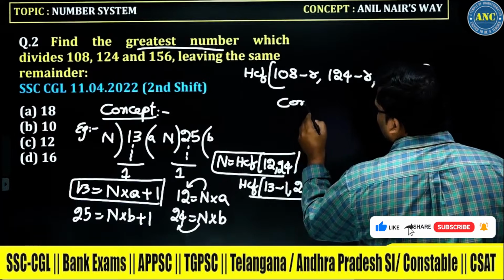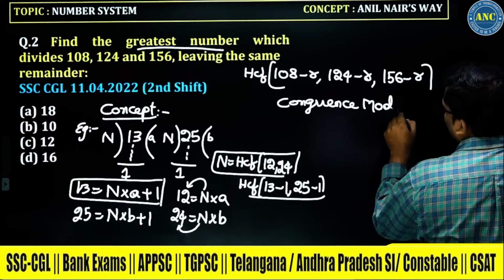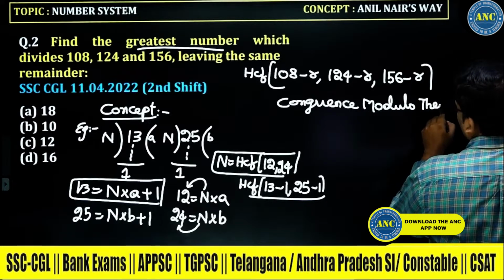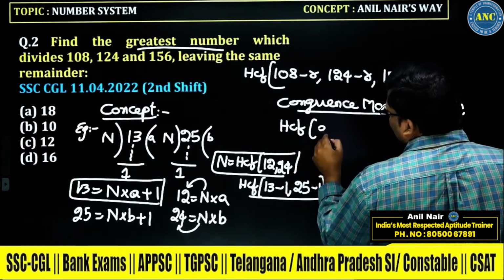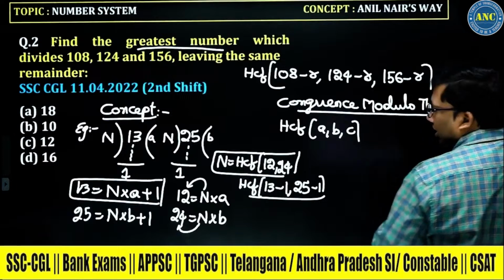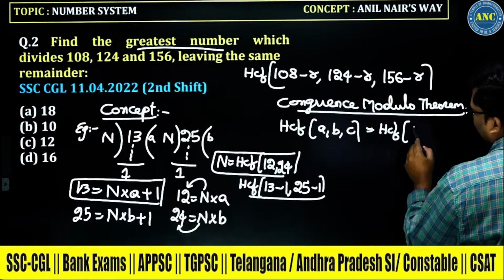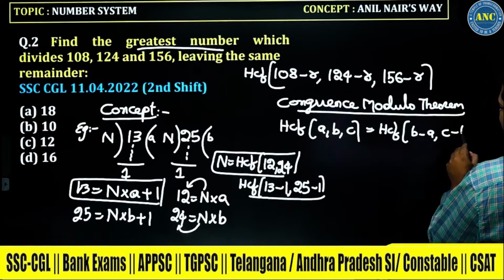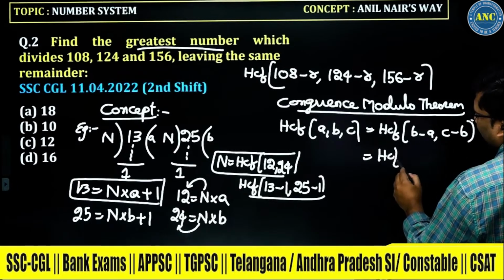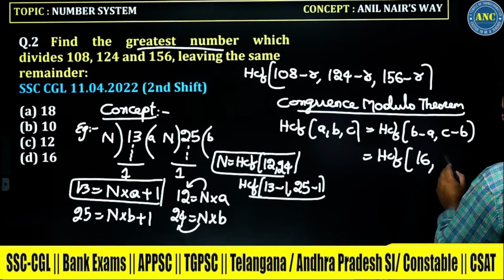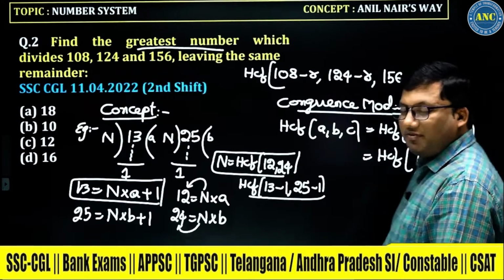We will also write down the theorem. According to the congruence modulo theorem, whenever you are doing the HCF of the numbers A comma B comma C, it is the HCF of B minus A comma C minus B. So B minus A is 124 minus 108, which is 16, and 156 minus 124 is 32.